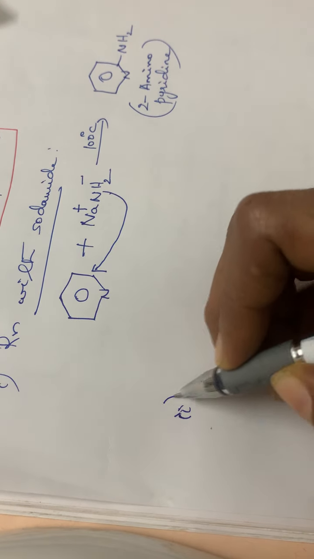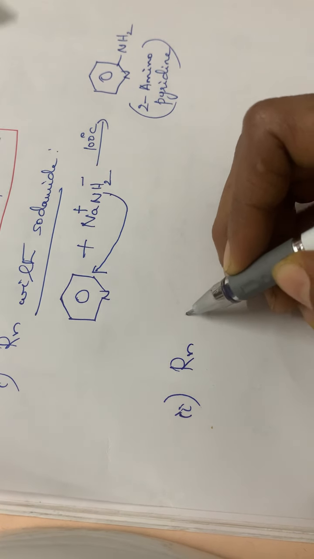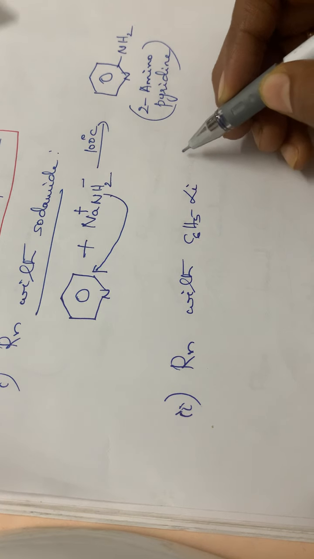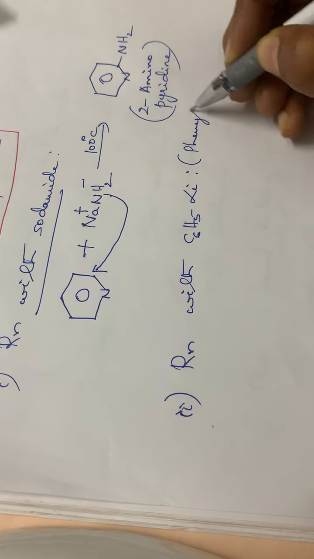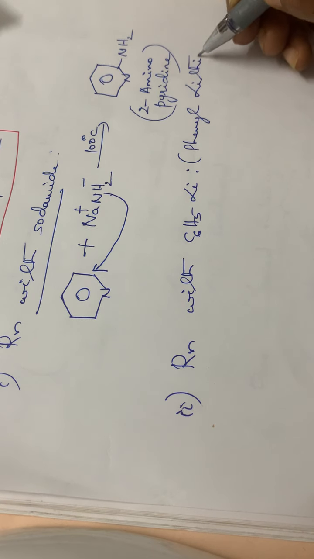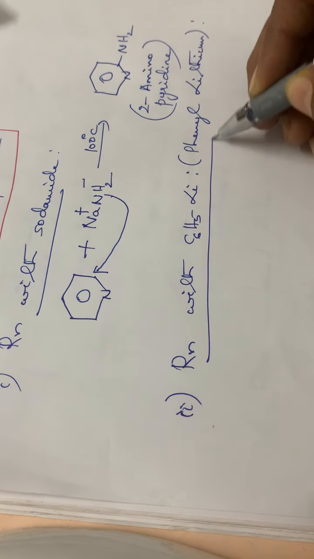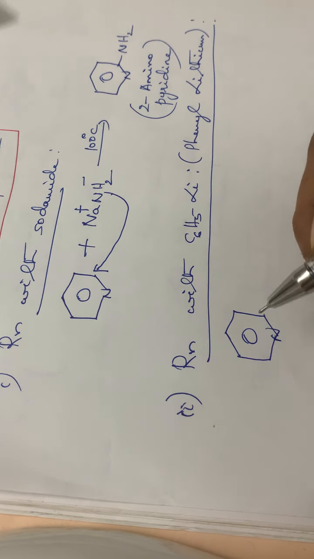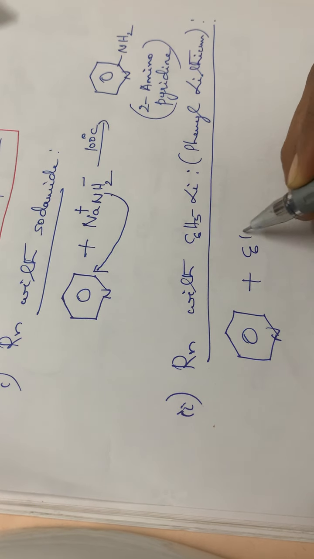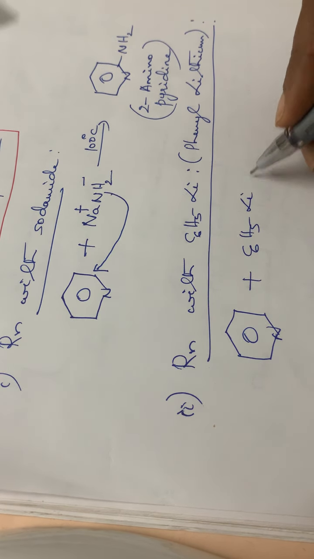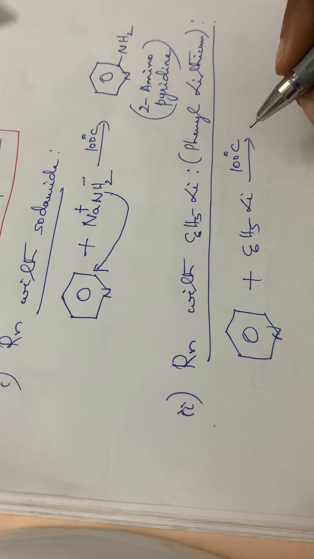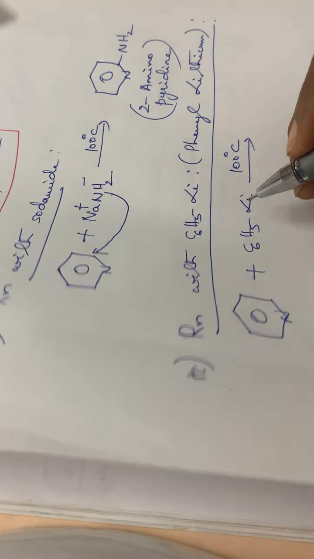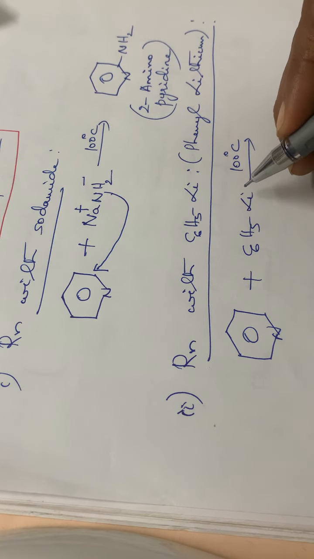Then the next reaction is with phenyl lithium, the formula is C6H5Li. So pyridine on reaction with C6H5Li at 100 degrees Celsius. Here also the nucleophile is the C6H5 group, from Li plus and C6H5 minus.